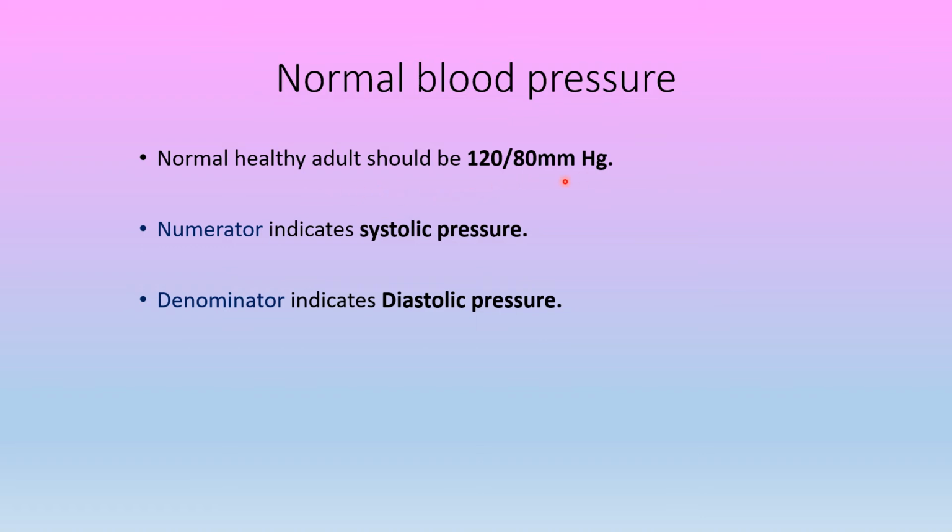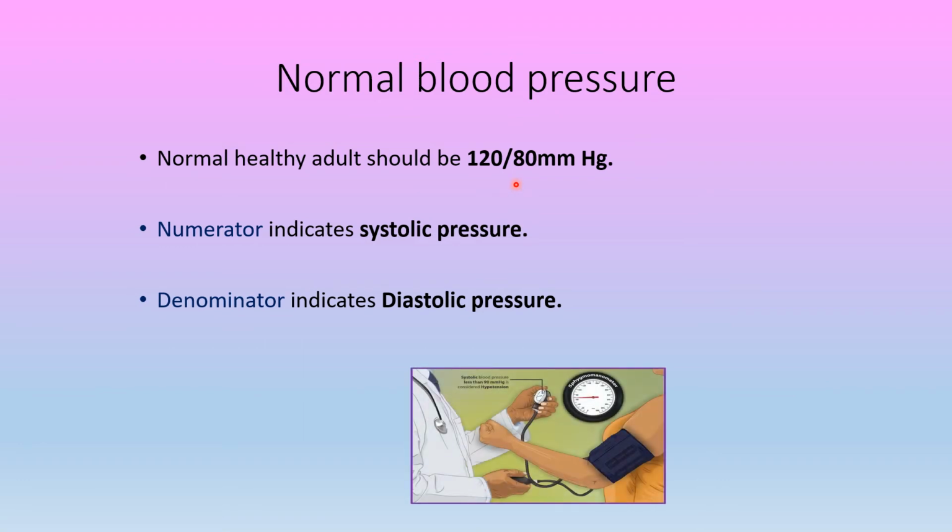What is 120 by 80? 120 is the numerator and 80 is the denominator. The numerator indicates systolic pressure. Systolic pressure means when the ventricles contract, that is ventricular systole, that is systolic pressure, right? And the denominator is 80. The denominator indicates diastolic pressure.